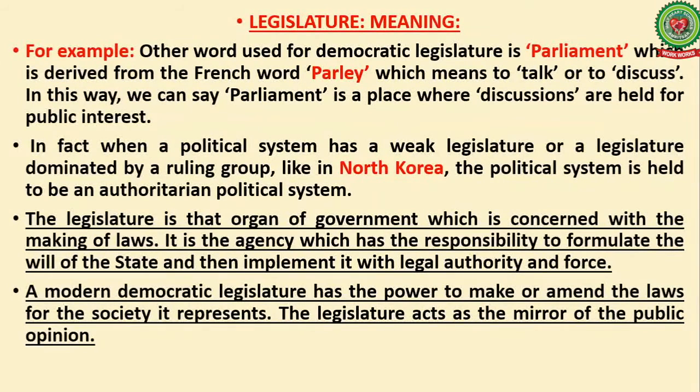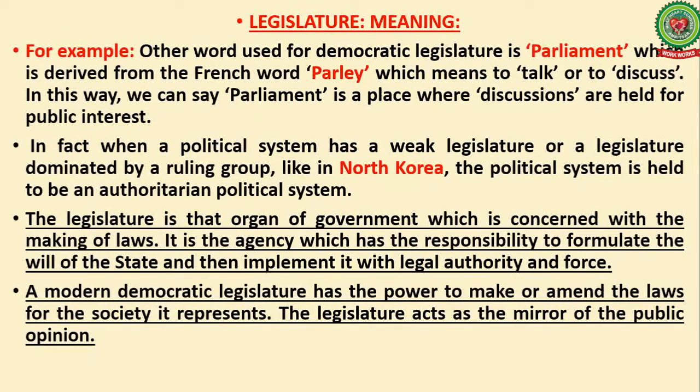Now, I will discuss what is the meaning of legislature. With an example, I will discuss. Another word used for democratic legislature is parliament, which is derived from the French word parler, which means to talk or to discuss.